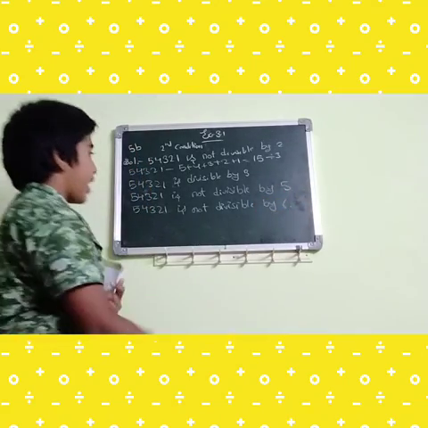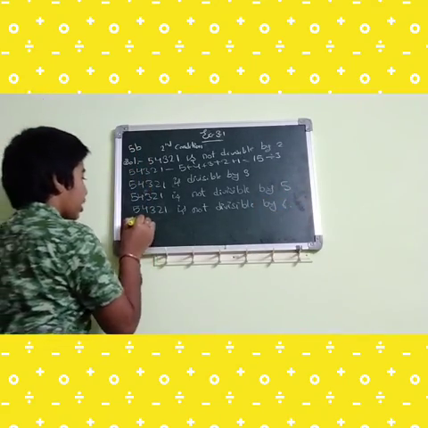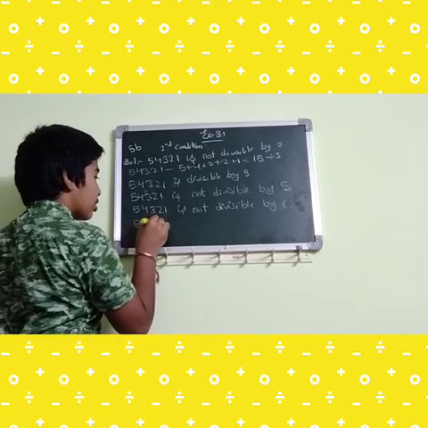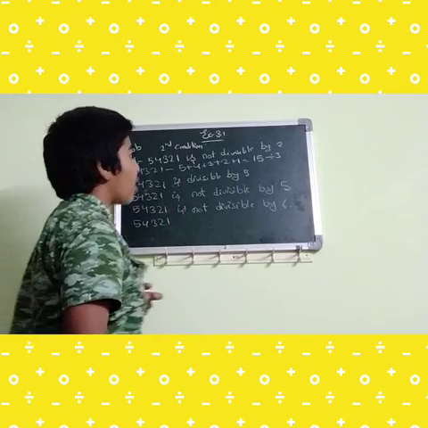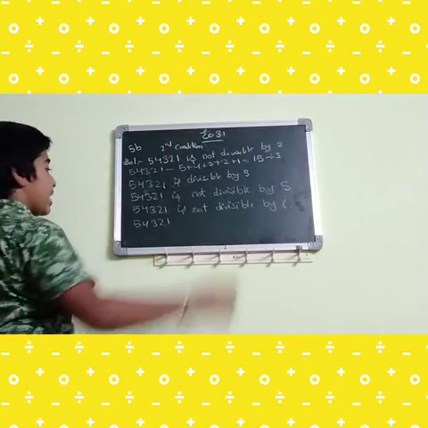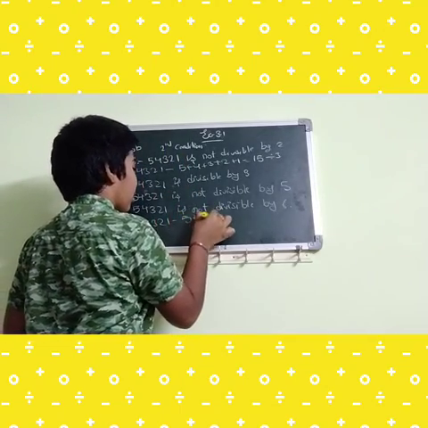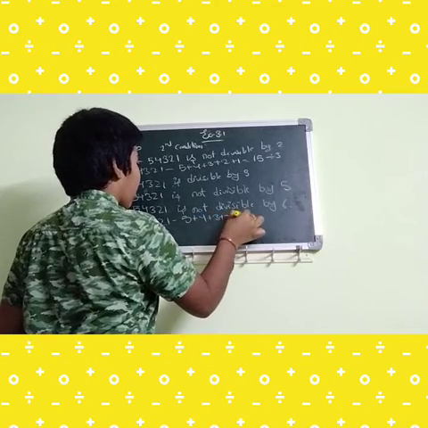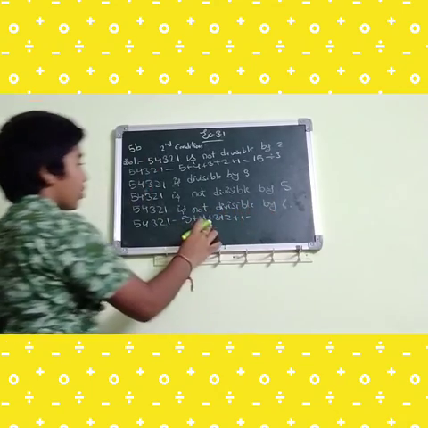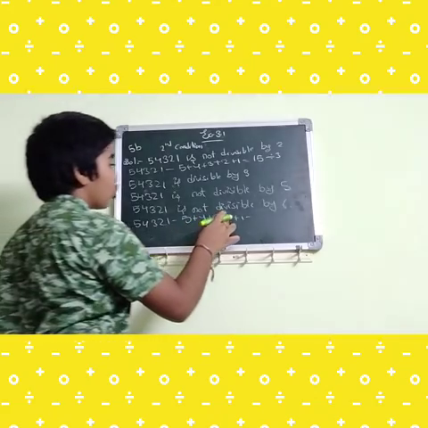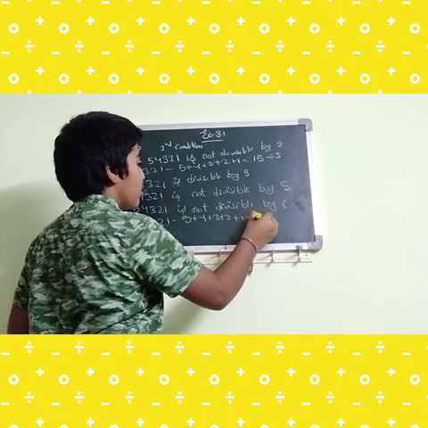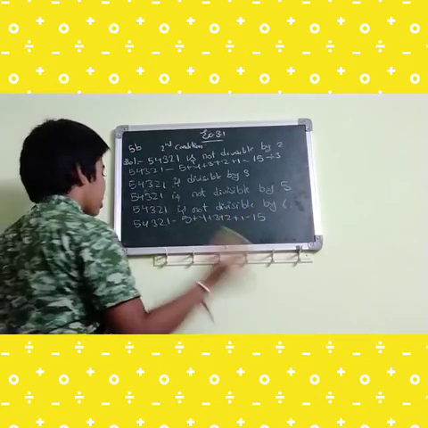Okay. So next, divisibility by 9. I already told you the divisibility rule of 9: sum of all the digits. 9 and 3 are the same. So let's do the sum. 5 plus 4 is 9. 9 plus 3 is 12. 12 plus 2 is 14. 14 plus 1 is 15. So 15 is not divisible by 9.